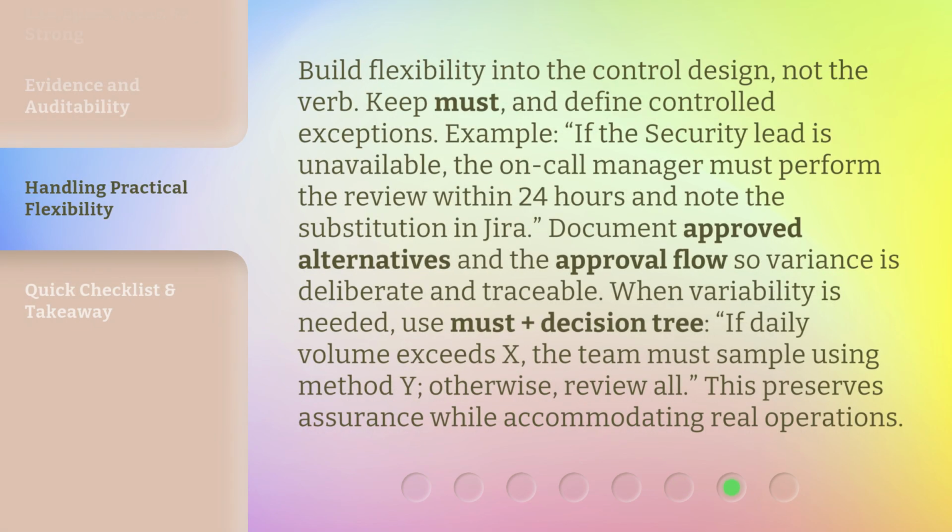Build flexibility into the control design, not the verb. Keep must and define controlled exceptions. Example: if the security lead is unavailable, the on-call manager must perform the review within 24 hours and note the substitution in JIRA. Document approved alternatives and the approval flow so variance is deliberate and traceable.